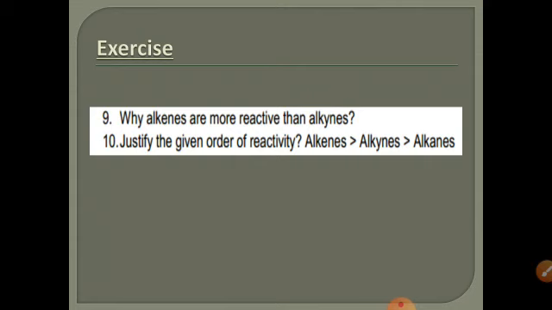Alkenes are less reactive due to the presence of a strong sigma bond, so they are a more stable compound as compared to alkynes. So alkyne is more reactive and less stable as compared to alkene. So the order of reactivity is alkyne is more reactive as compared to alkene, and the order of stability is alkene is more stable as compared to alkyne.